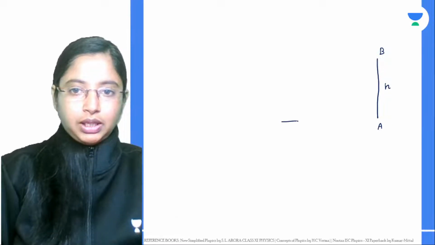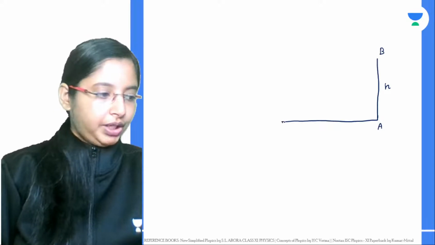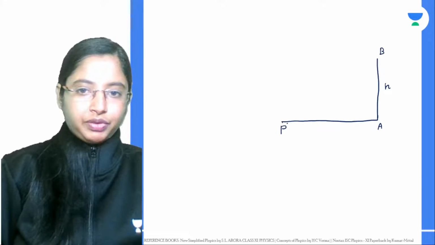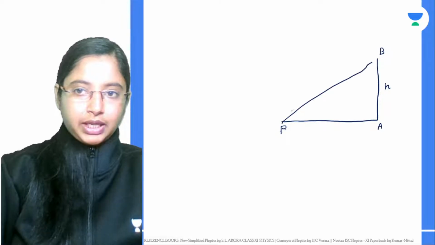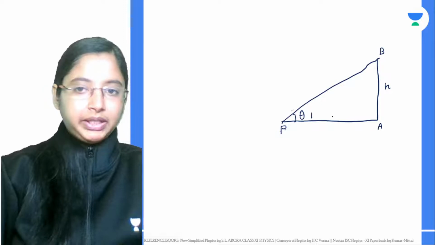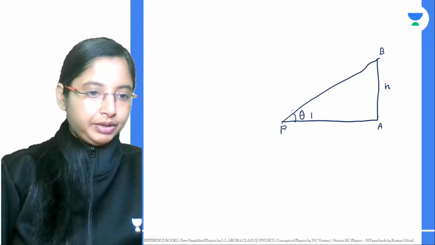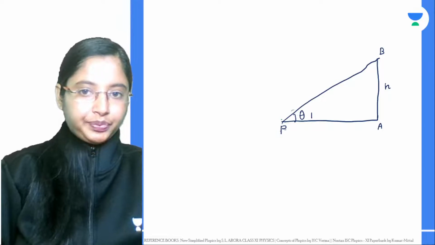So what we have to do is, from the point of observation at one point, measure the angle to the peak of the mountain. Let this angle be theta 1. After that, we are going to move back some more distance, right? We are going to move back.